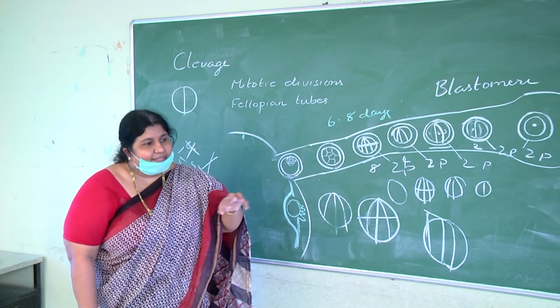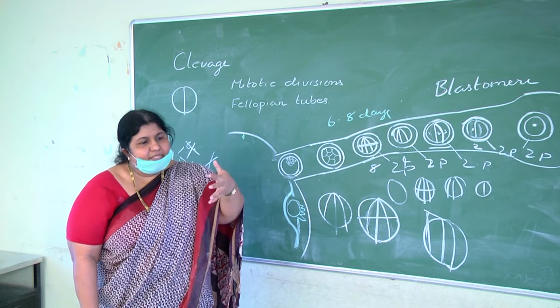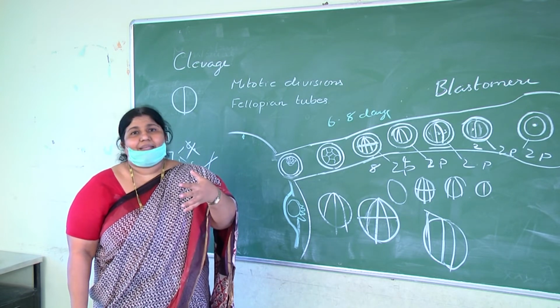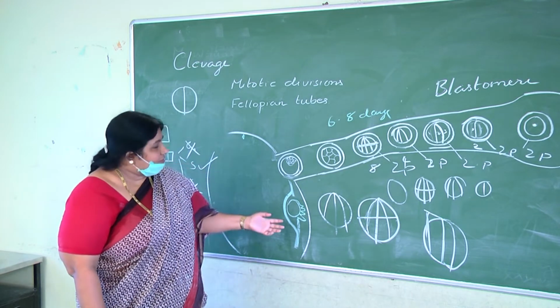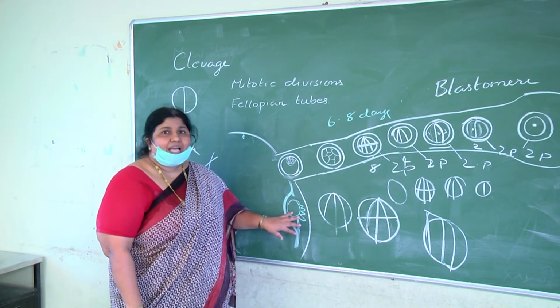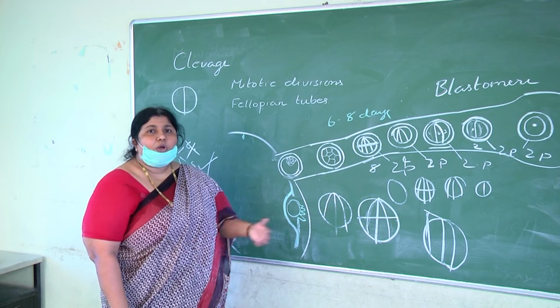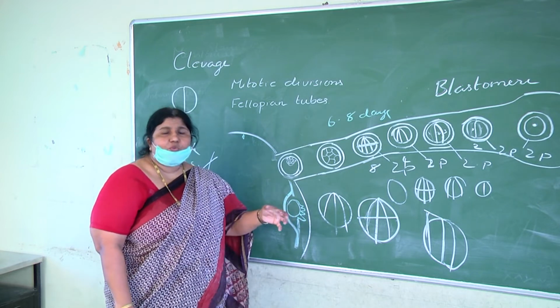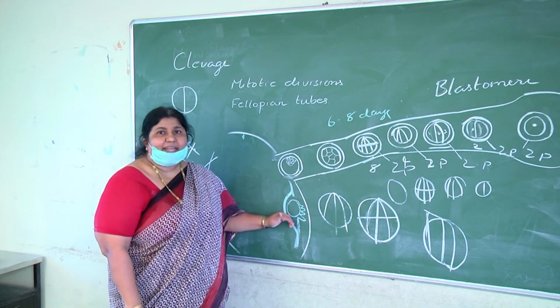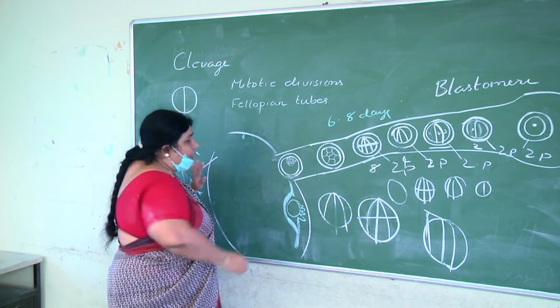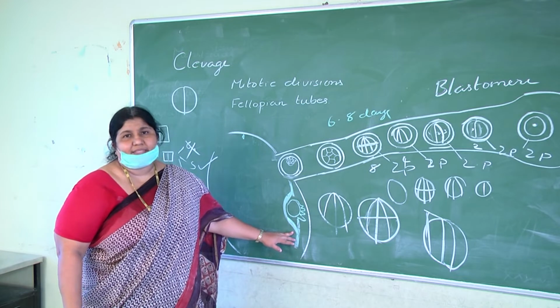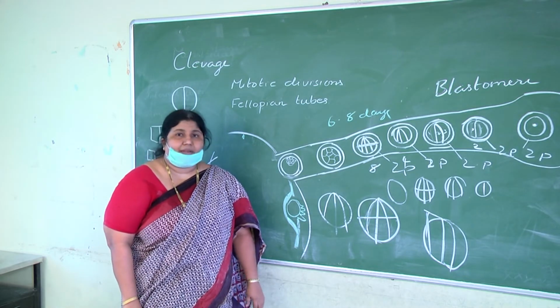On one side they are piercing into the endometrium, on the other side they are taking nourishment from the endometrium and supplying it to the embryo. That is how slowly the whole embryo gets buried in the endometrium. Totally it is covered by endometrium, and such an implantation is called interstitial implantation.